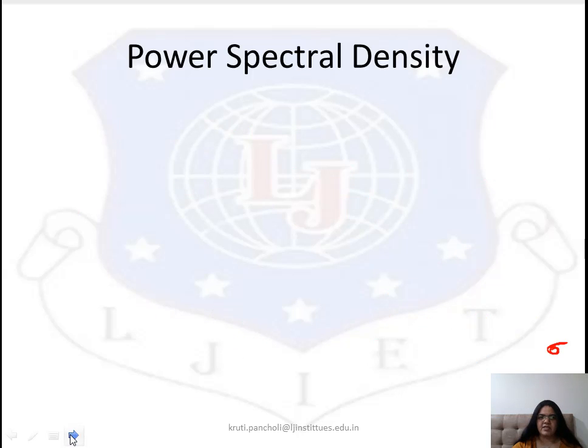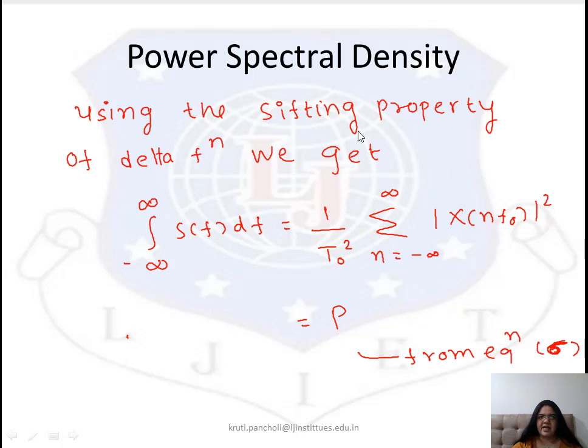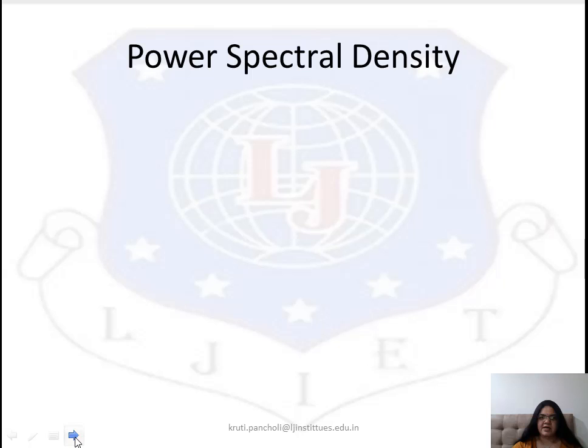So we can say that using the shifting property of a delta function, integral minus infinity to infinity S of f df is equal to 1 upon T0 square sigma n equal to minus infinity to infinity modulus of X(nf0) square, which is equal to P. So you have to remember this equation while you are solving the examples related to finding the power spectral density of any particular signal.